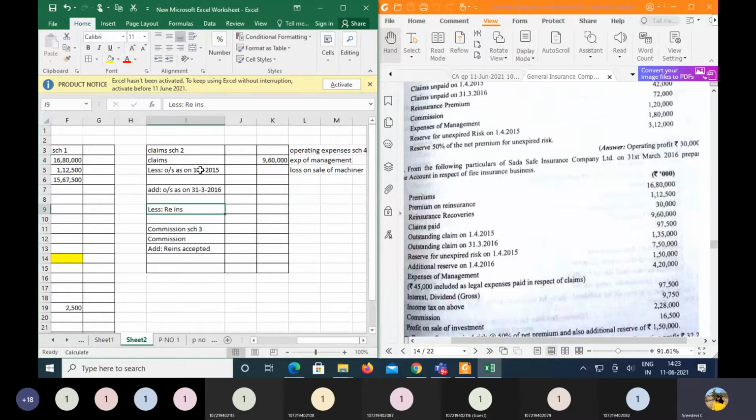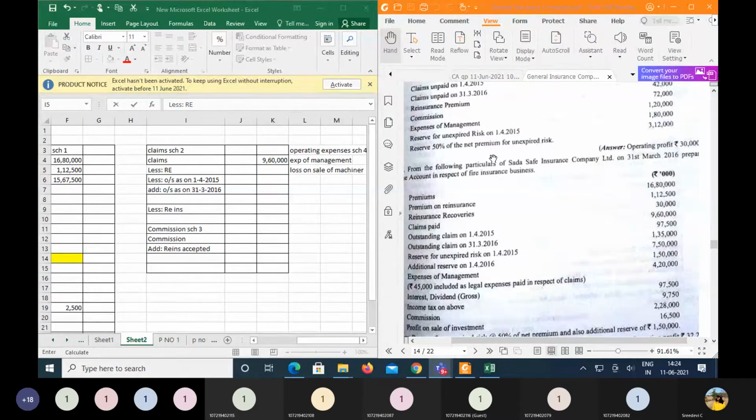Then followed by here you can take this as less the reinsurance recoveries.